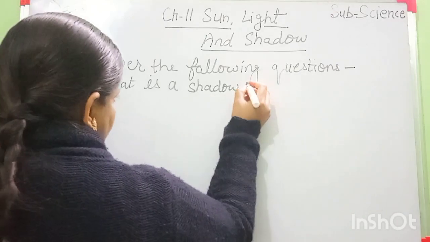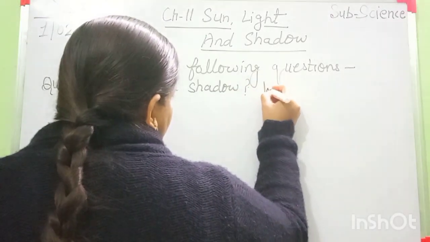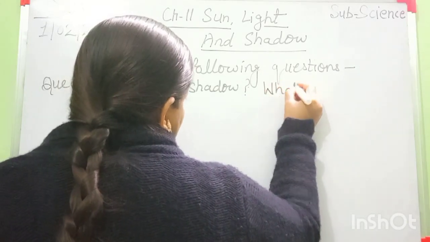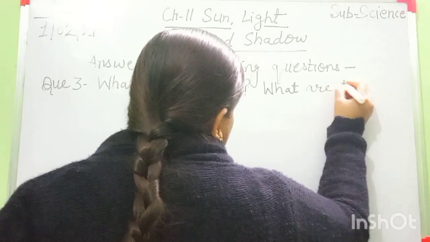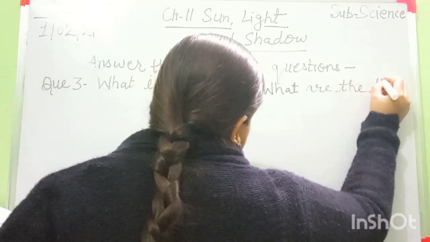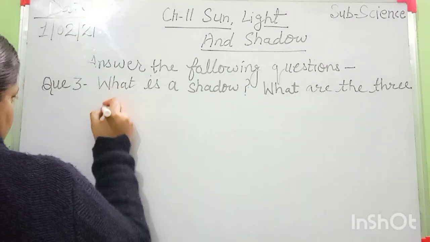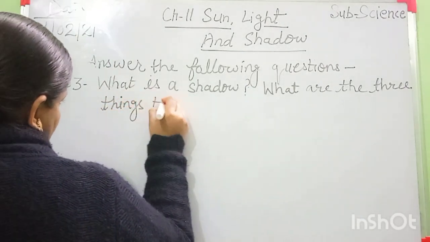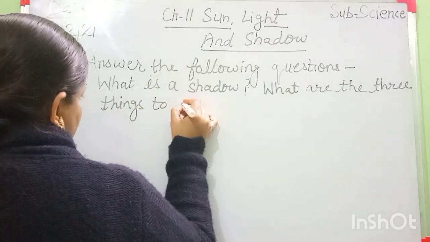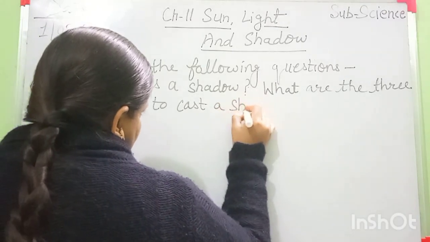What are the three things to cast a shadow?